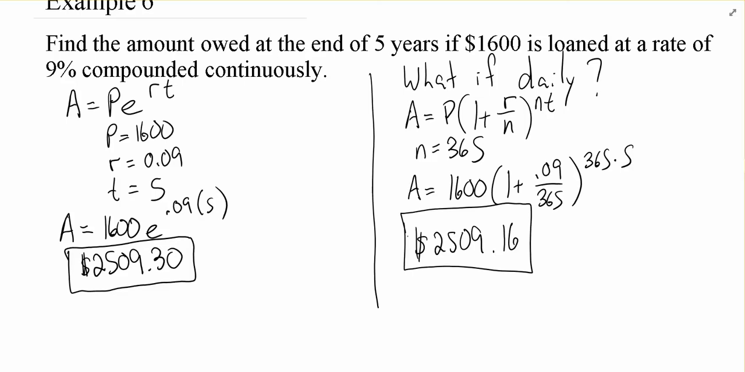But guess what? Might not sound like a lot to you, but I bet the bank is happy with that, because they're making 3 cents off of each person. If they have 1 million people, that adds up. So it's something to think about when you're looking at the fine print on the loans that you're signing up for.